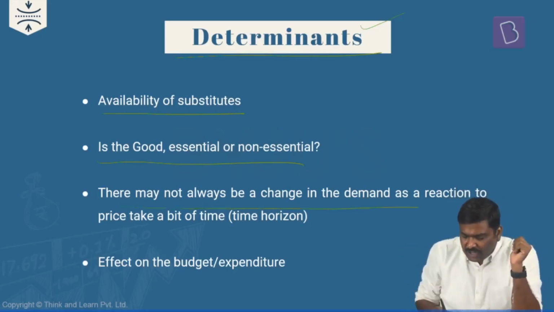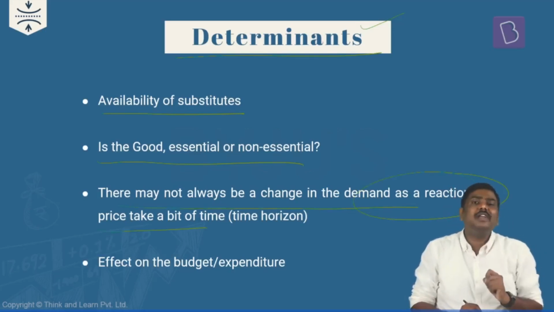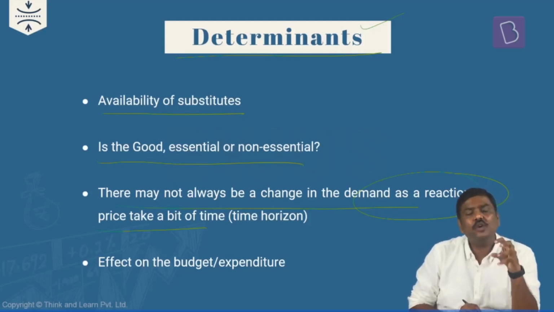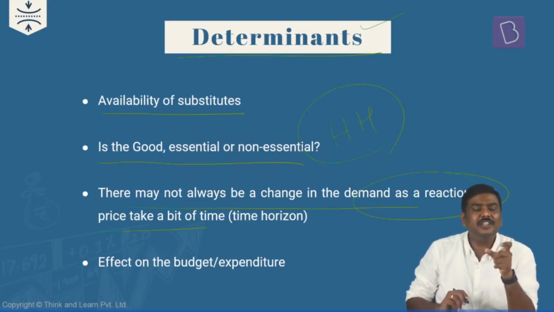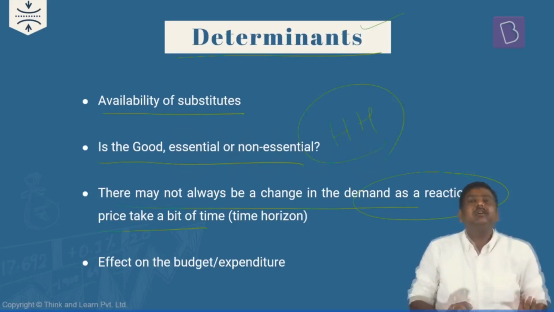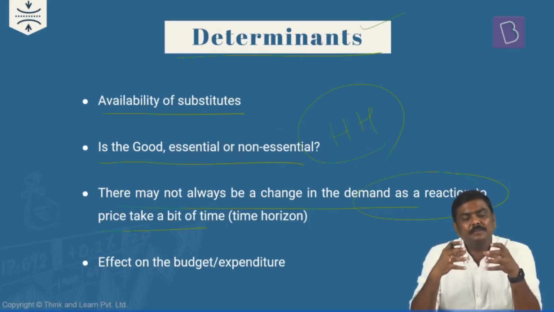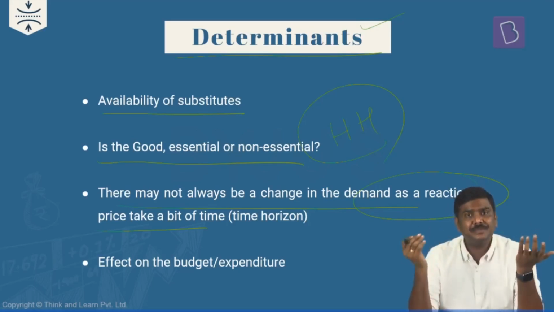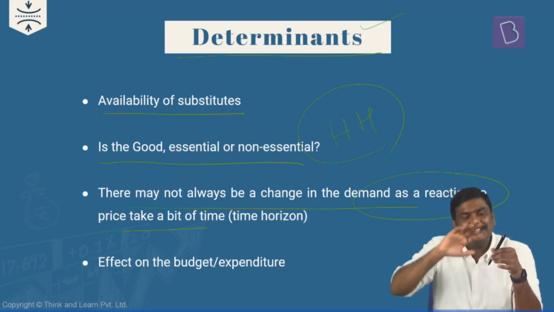There may not always be a change in the demand as a reaction to price; it takes some amount of time. In the economy, it has been seen that households generally try to adjust within the budget that they have. And if within the budget constraint, within this particular allocated budget, they are unable to make adjustments, only and only then it has generally been seen that there is a change in the demand.